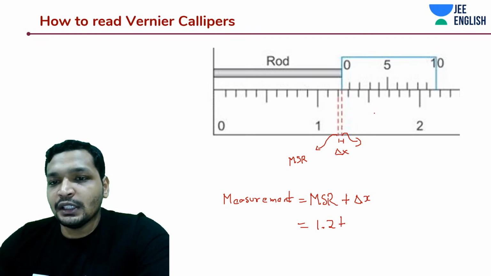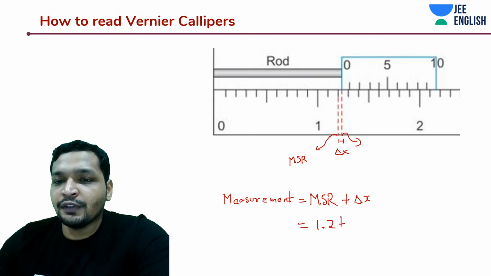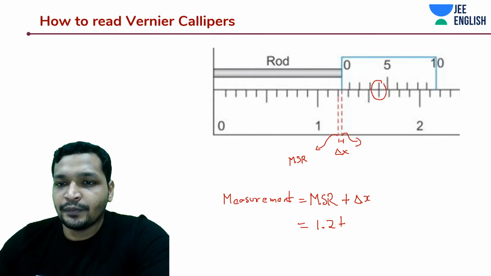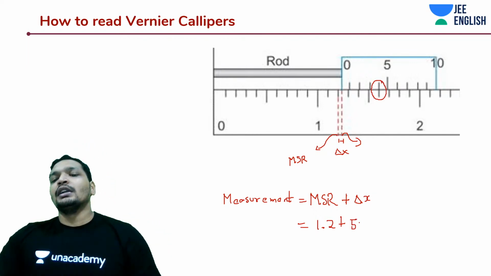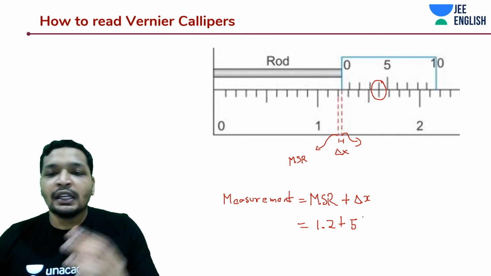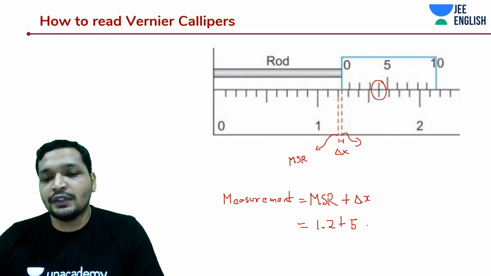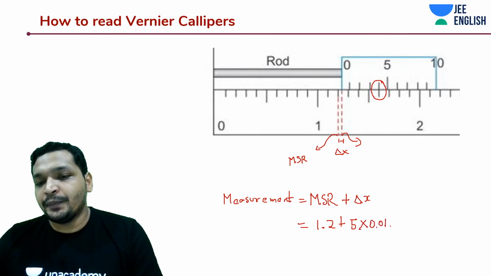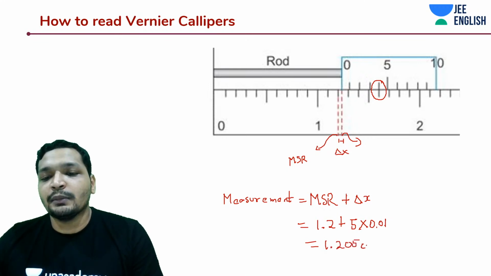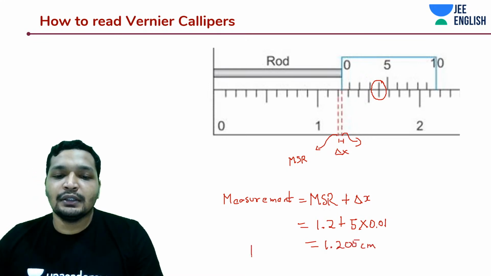And the 5th is coinciding, right? 5th of this and 5th of that is coinciding. You're only worried about which division of the vernier scale is coinciding. You would have to literally count on the main scale division. So that is going to be 5 into 0.01. How much is it? 1.205 centimeters. That's how you measure, guys.